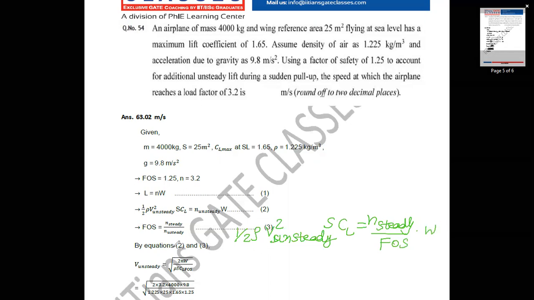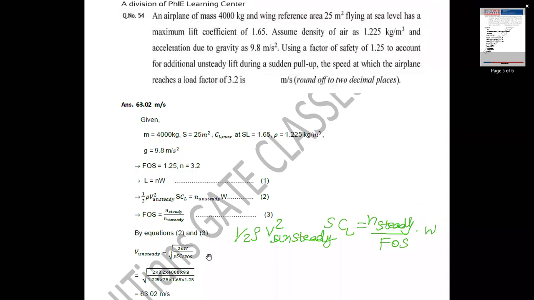From this we can calculate V unsteady by taking all the other terms on the other side. So V unsteady is equal to root of 2NW by rho S CL into factor of safety.